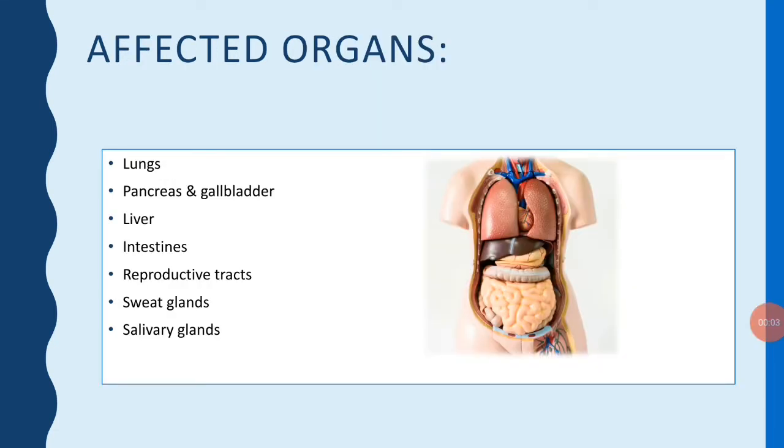Now, there are some organs which are affected due to cystic fibrosis. Most common cause of death is respiratory failure, in which the lung is mainly involved. Second most common cause of death is right heart failure. Then the different abdominal organs, for example pancreas, liver, gallbladder, intestine, reproductive organs and also sweat and salivary glands are affected due to cystic fibrosis.